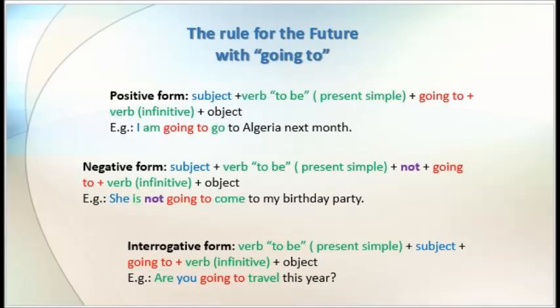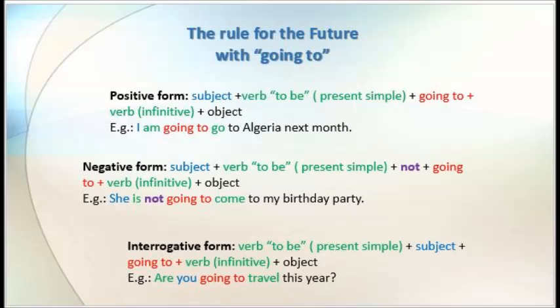Now, if you want to make future with going to, if it's positive form, you have to put subject plus verb to be in present simple, is or are, depends on your subject, plus going to, plus your main verb in infinitive, plus object. It's very important to keep the verb in infinitive. Example, I am going to go to Algeria next month.